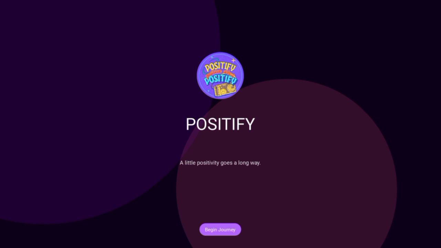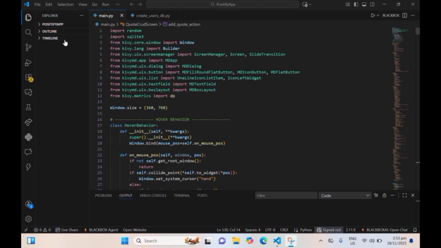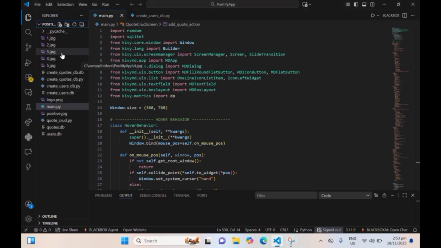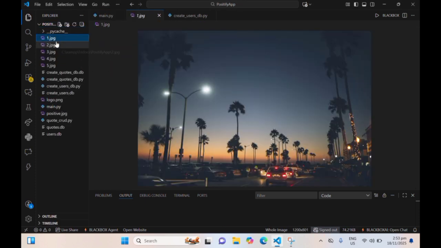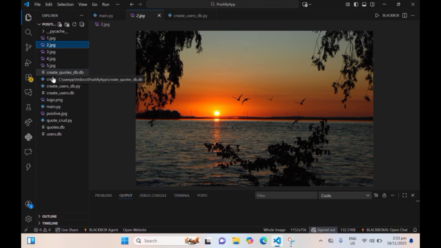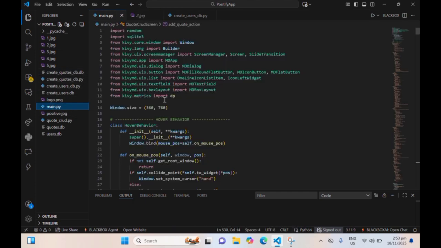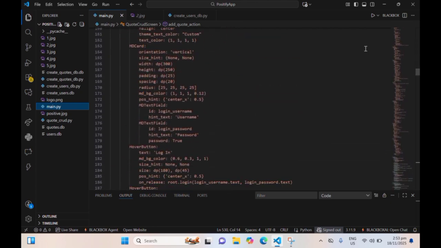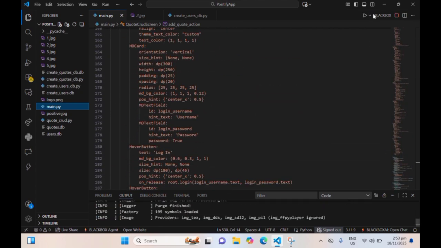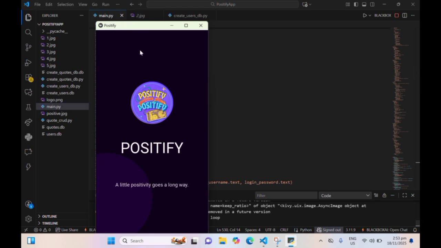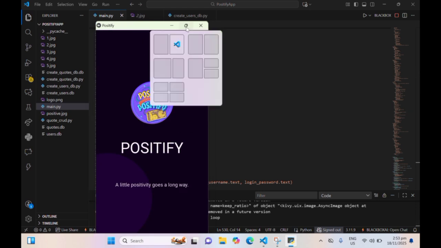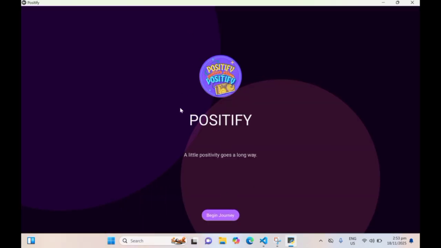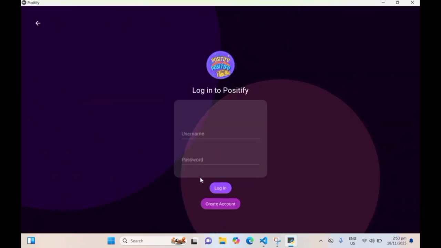I'm going to give you a quick tutorial on how to use Positify. So first, here is the Positify folder along with the photos that we use inside the app. After preparing everything, I'm going to run the app. Once it opens, I'll minimize the window a bit so the interface looks cleaner on screen. To start, we simply click Begin Journey.